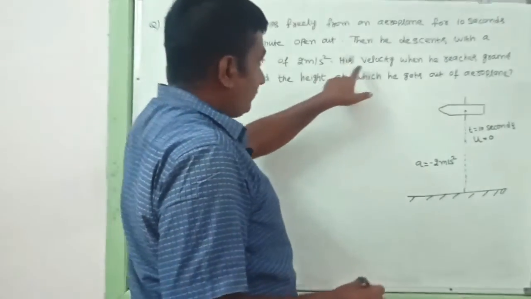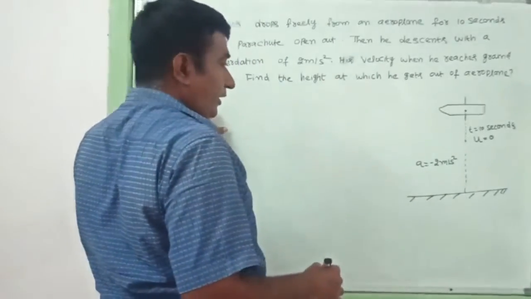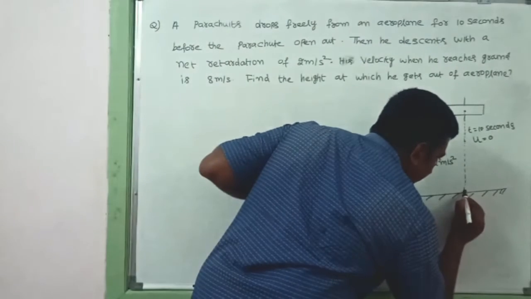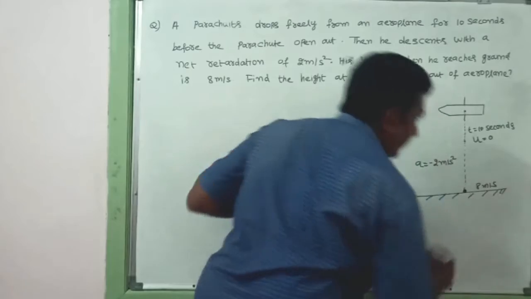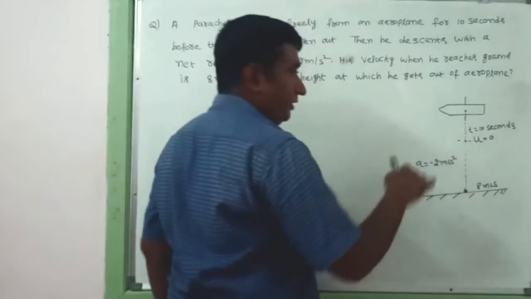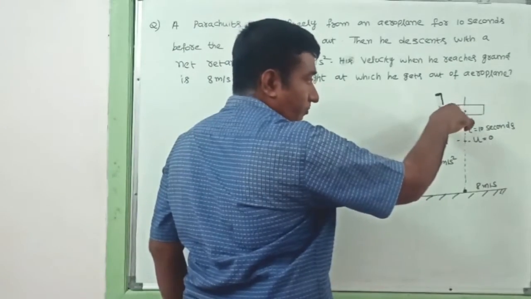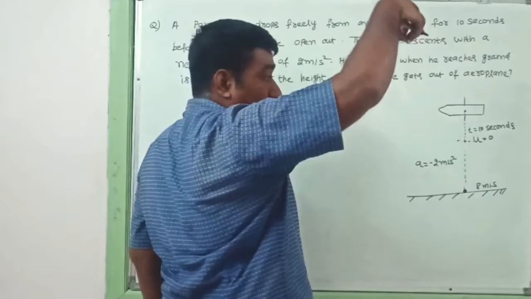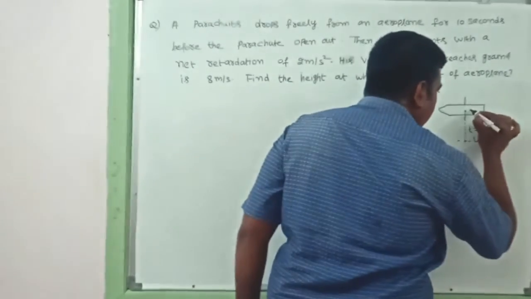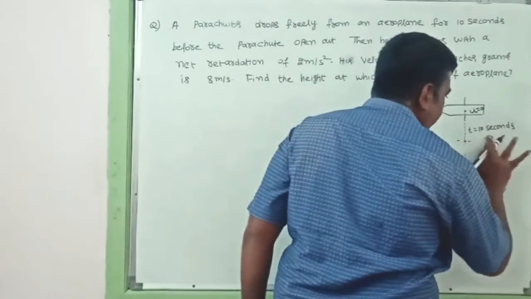And then his velocity when he reaches the ground is 8 meters per second at this point. So what does his velocity mean? 8 meters per second. Please try to understand the concept. Here this is an aeroplane. From the aeroplane one person is falling down with the help of a parachute. So first he has been dropped, that means here u is equal to 0.